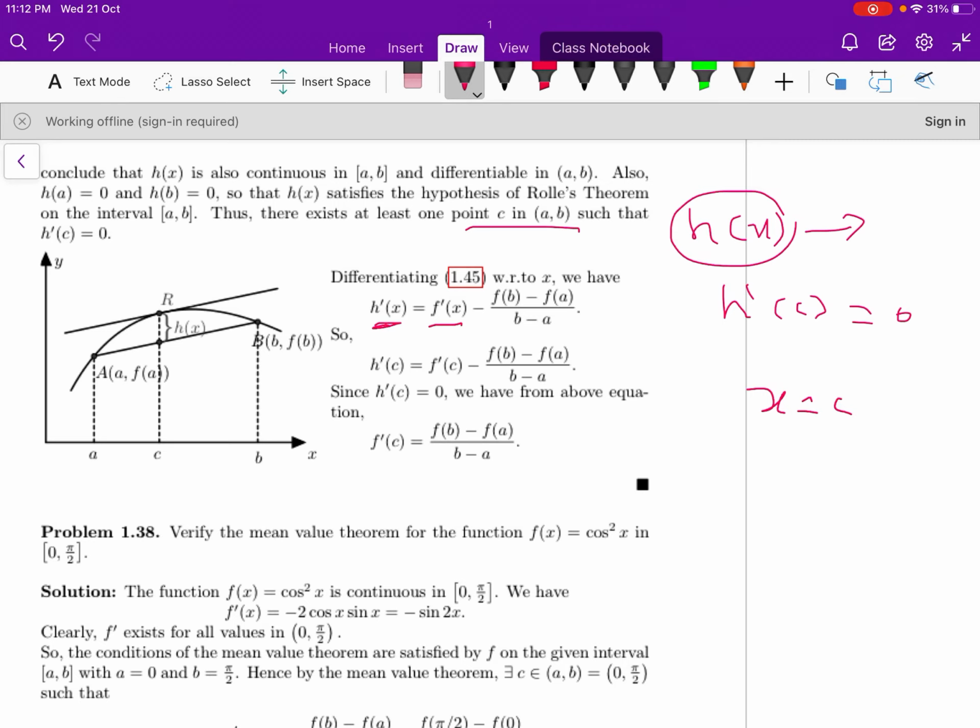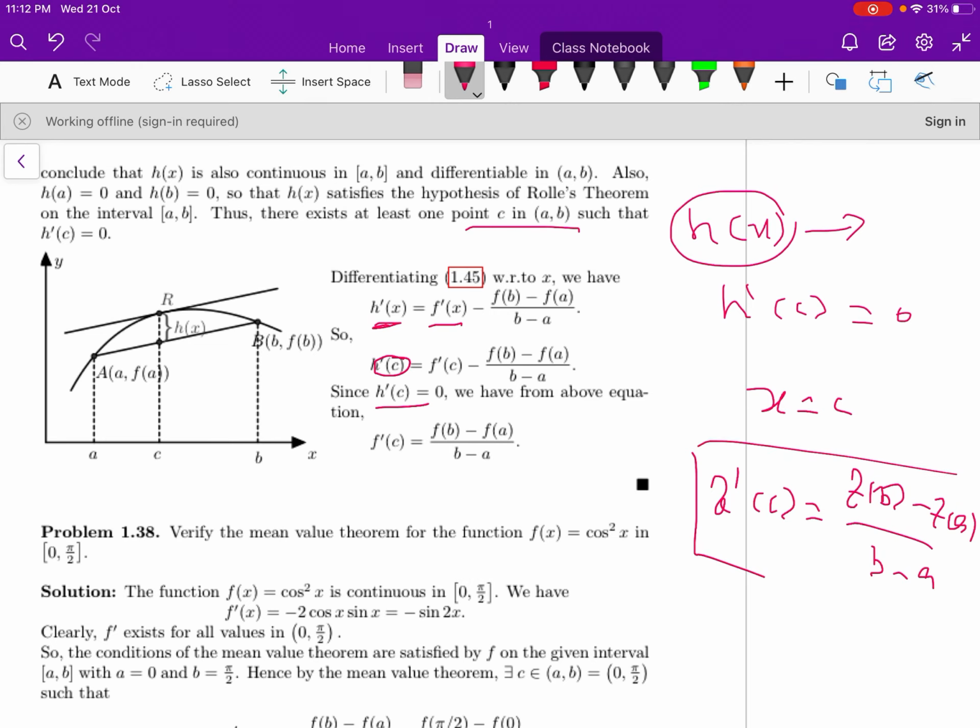You know the condition of Rolle's theorem, h dash of c is equal to 0. If h dash of c is equal to 0, so this becomes 0. Therefore f dash of c is equal to (f of b minus f of a) by (b minus a). So this is the mean value theorem statement. Now let us move to the problems.